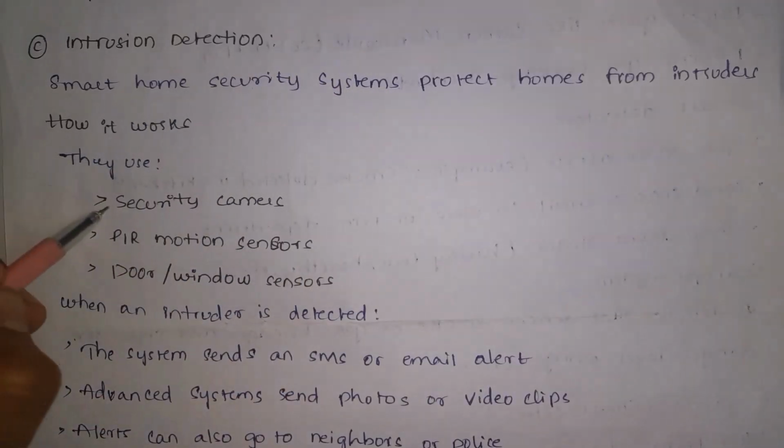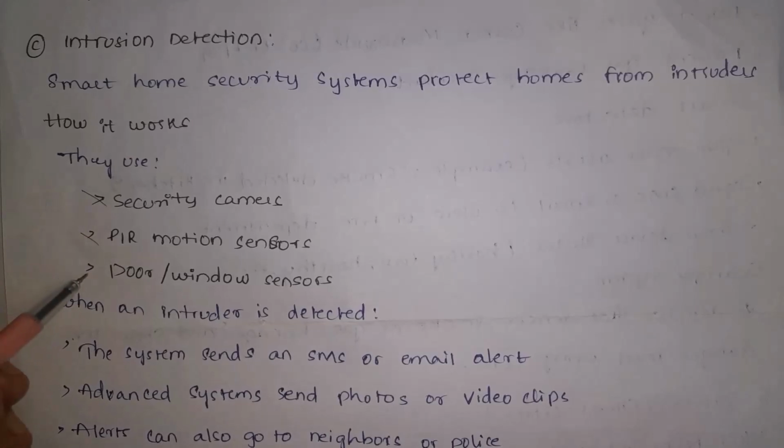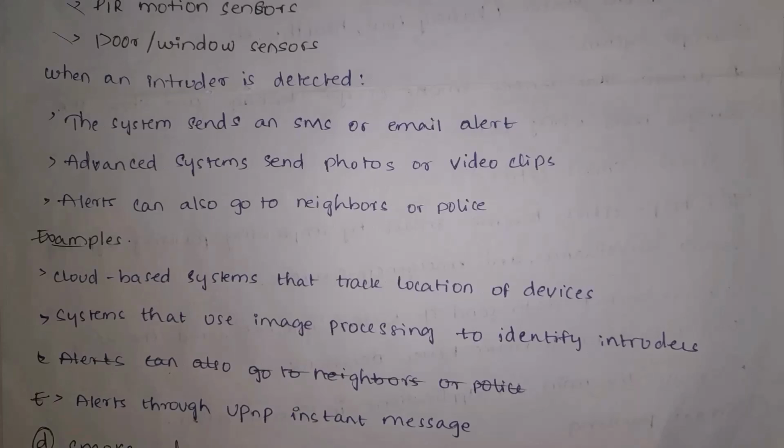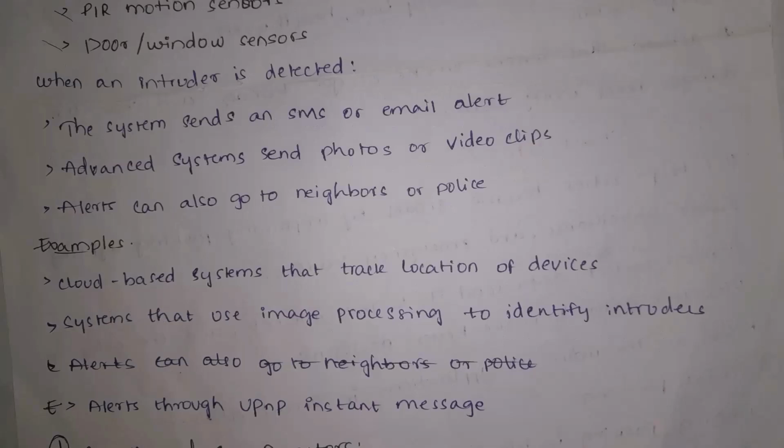They use security cameras, motion sensors, door and window sensors. Whenever an intruder is detected, then the system will automatically send SMS or email. And there are some advanced systems which will send photos and videos. And there are also some alert messages which will go to neighbors or police. Guys, there are some devices which can identify intruders by using image processing. Police will use such systems. For example, if any device is lost, we can track the device location using cloud-based systems.